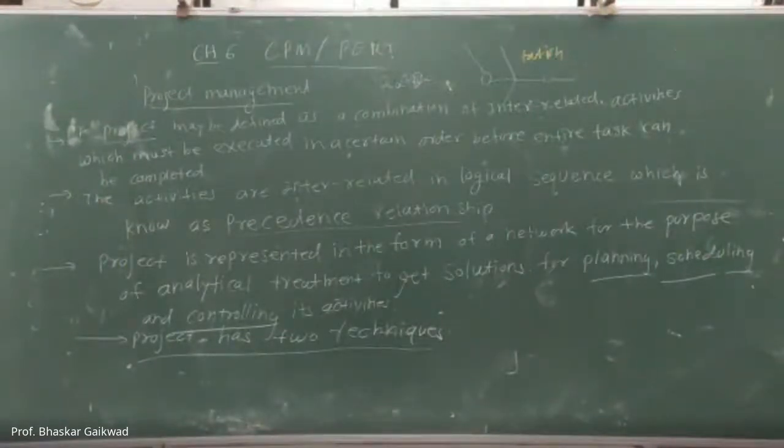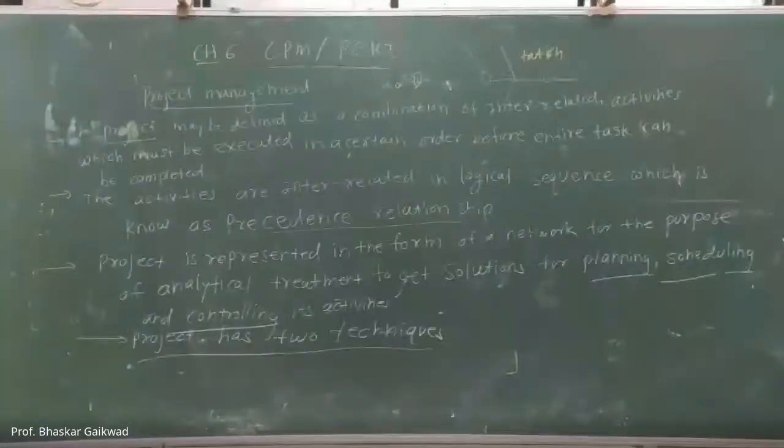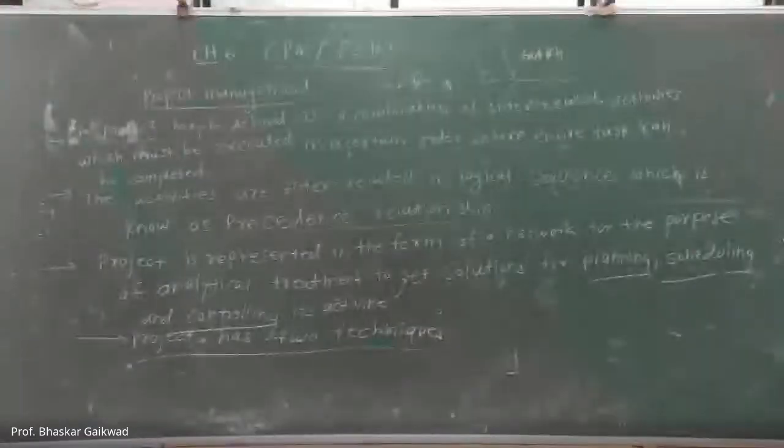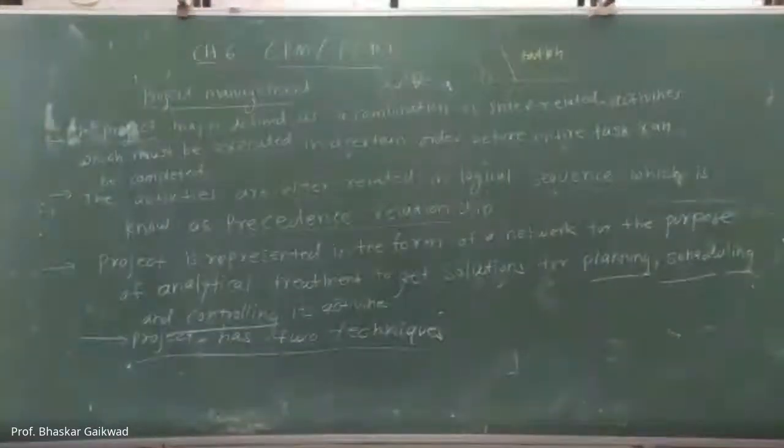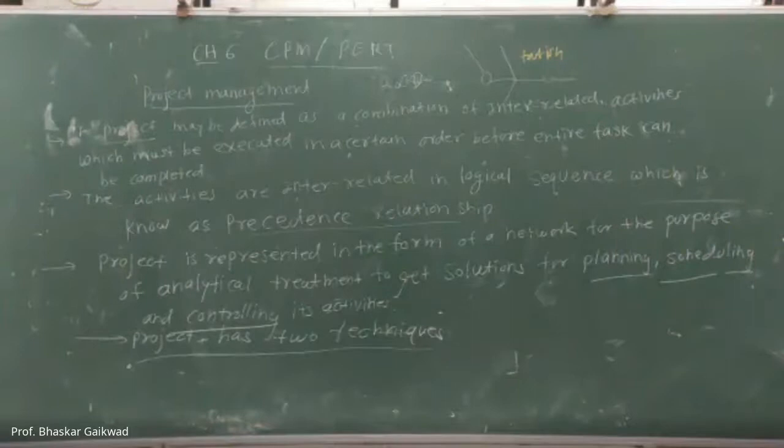Correct? And by using these activities, we have to make one diagram. And that diagram we have to convert into analytical, means mathematical form, and find out the solutions related to planning, scheduling, and controlling. Correct? So project management has two tools, that is CPM and PERT. Okay. So have you got the concept now? Shall we go next?